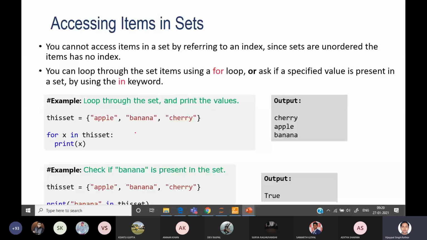You can utilize the in keyword in order to check whether a particular element exists in the set or not. You can see this is an example: apple, banana, cherry, print banana in this set. If banana exists in this set, then you will get true, otherwise you will get false as output.